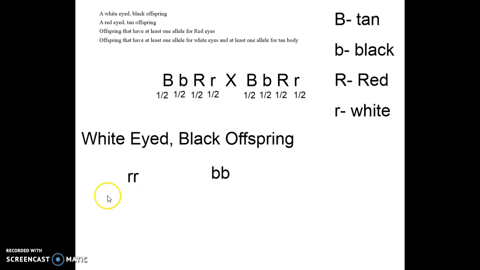So in this case, I need to take 1/2 times 1/2. Remember, if I need both to happen at the same time, that's an and. Right? I need this one and this one. Okay, and then so equals 1/4. 1/2 times 1/2 is equal to 1/4. You multiply across the top, you multiply across the bottom. 1 times 1 is 1. 2 times 2 is 4.